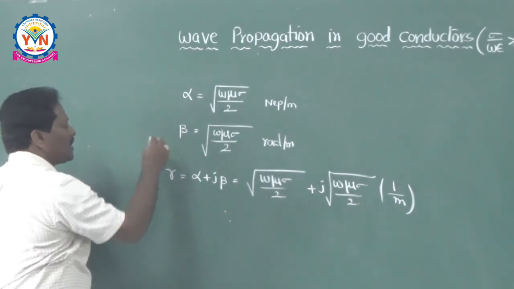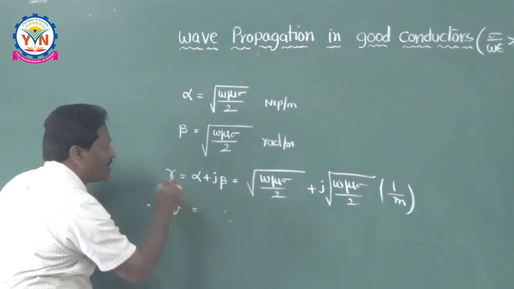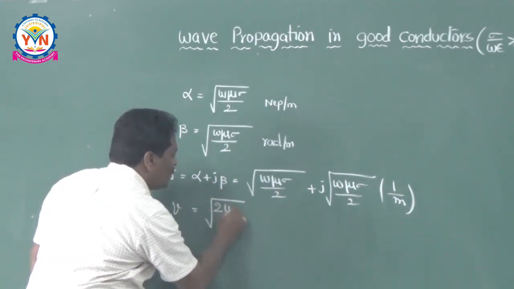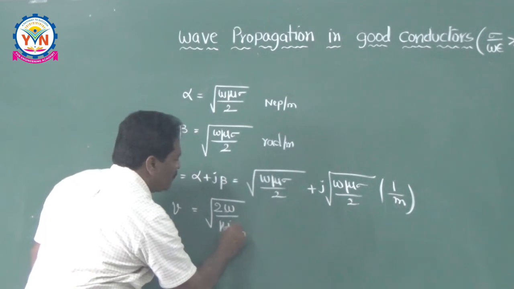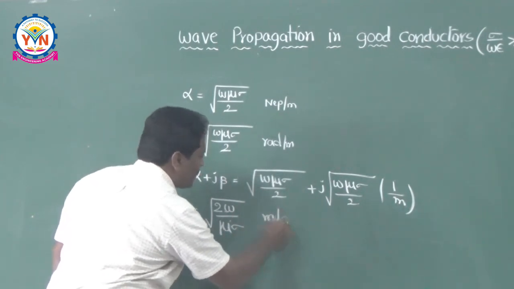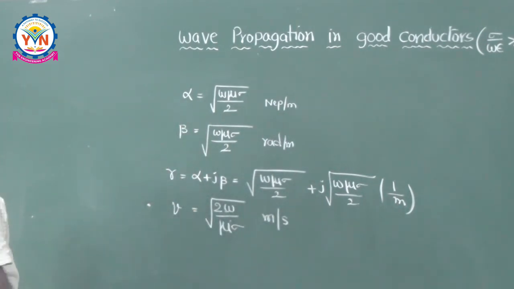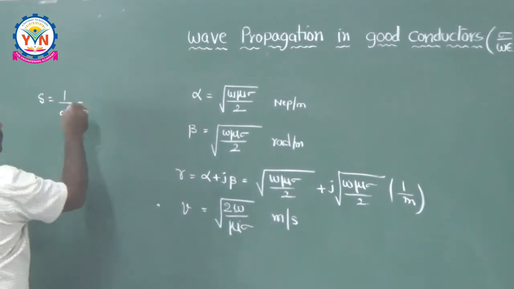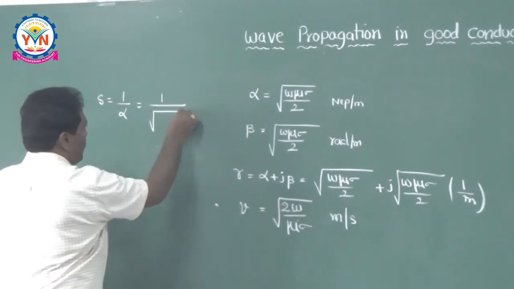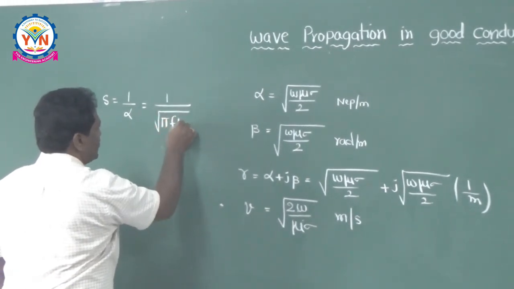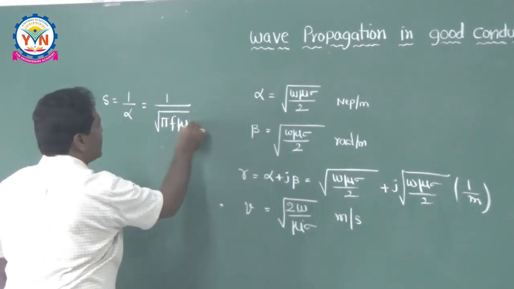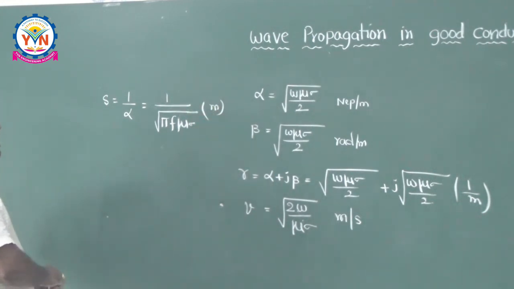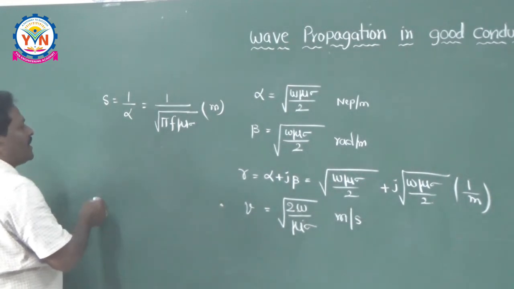From beta you can calculate the velocity. Velocity v is equal to root of 2 omega by mu sigma meters per second. And the skin depth delta is nothing but 1 by alpha, that is equal to 1 over root of pi f mu sigma. This is the skin depth, or depth of penetration, and the unit is meters. And the last and final one is intrinsic impedance eta.